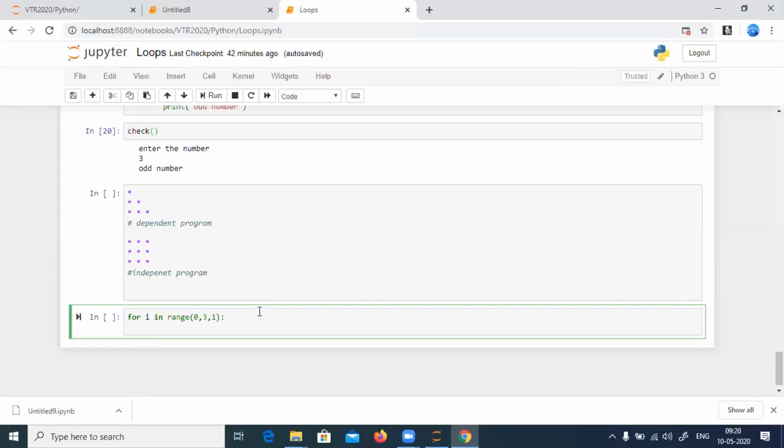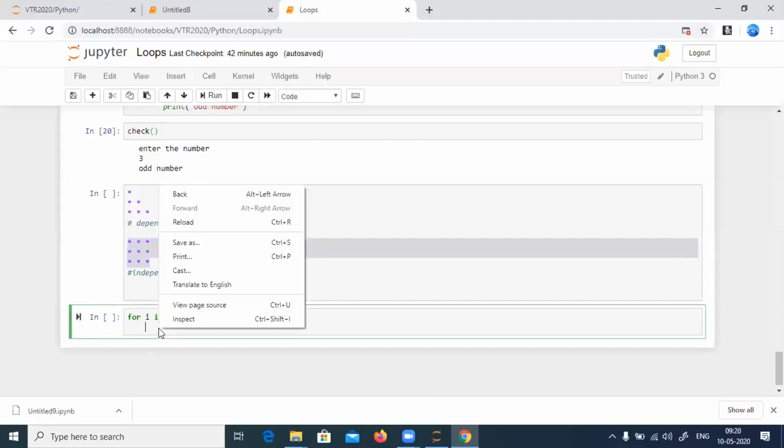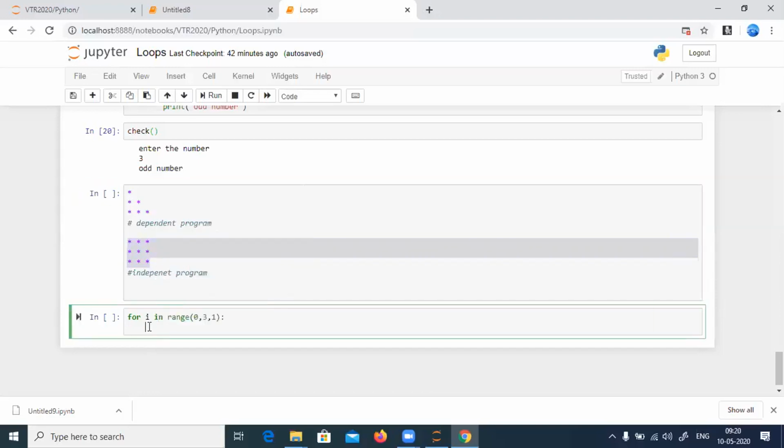Okay, now I'll go for the columns. If the program is this, what I have to do is enter the column. I have entered the row, now I need to enter the column. How many columns are there? I have 3 columns. So how can I write the for loop now?